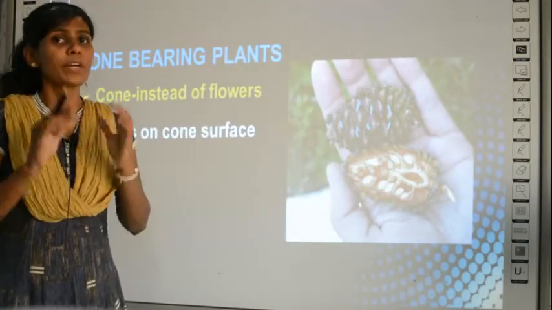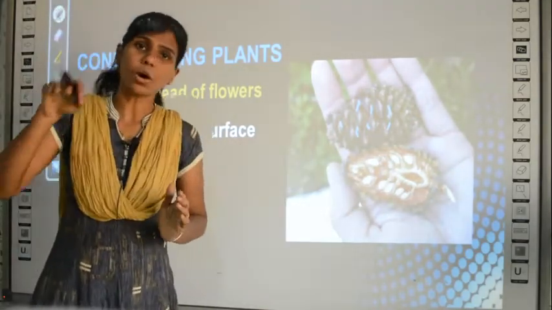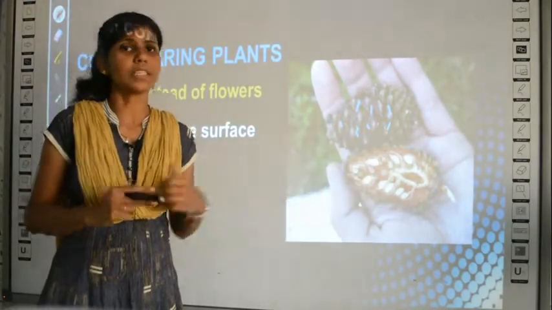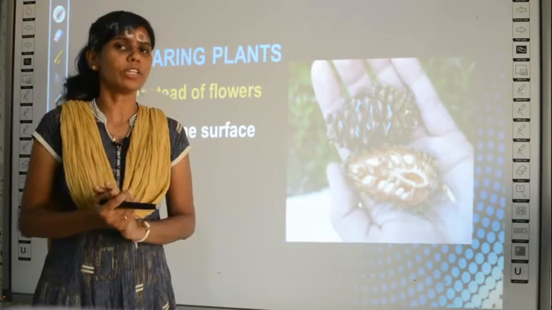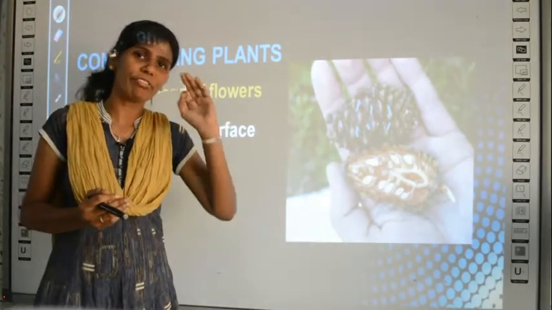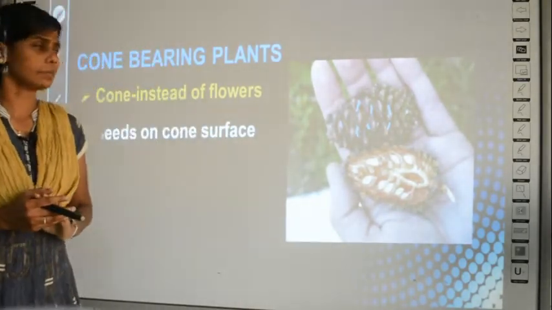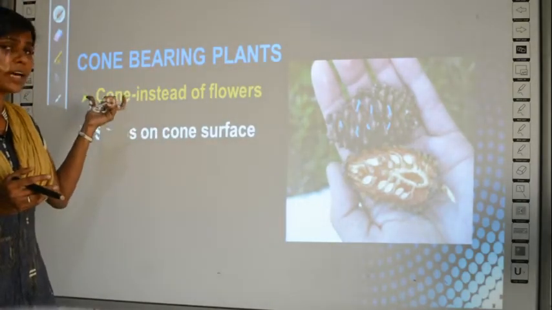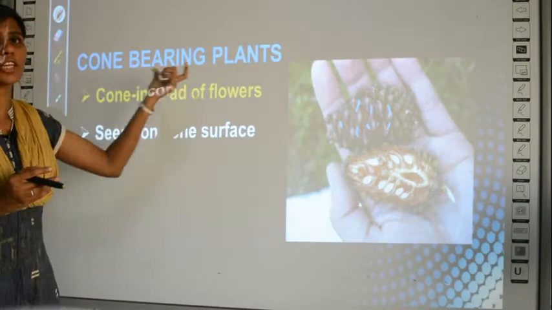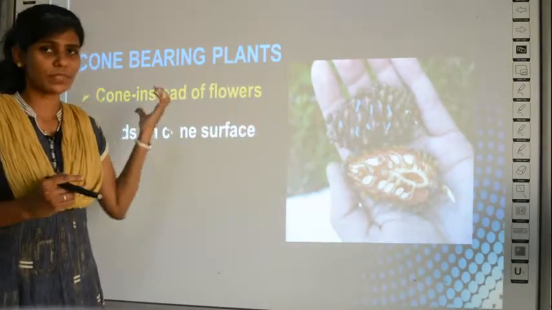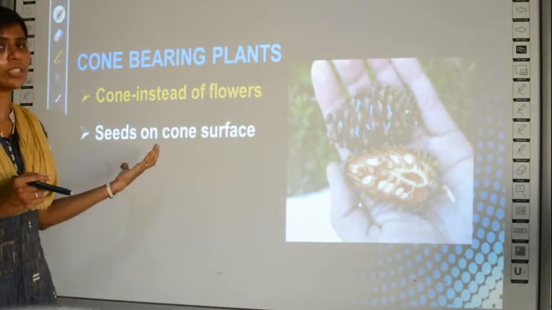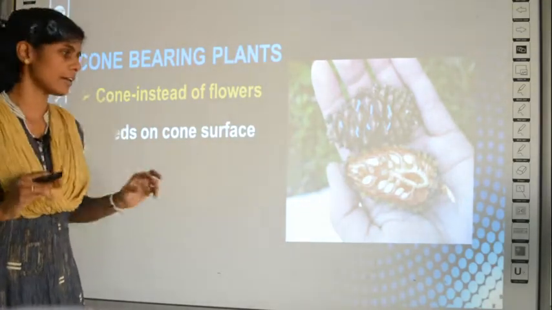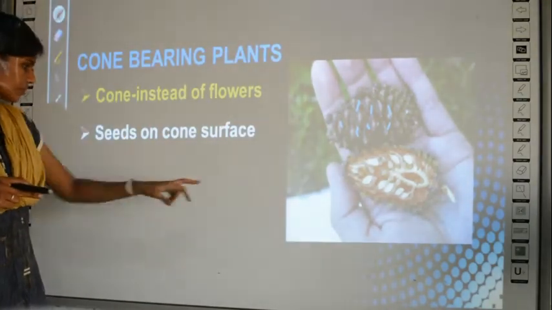So mostly the cones have seeds on their surface, but sometimes they are also present inside the cone. However, cones will definitely have seeds in them. Clear? So what properties have we studied? Cone bearing plants produce cones instead of flowers, and they have seeds mostly on their surface, but sometimes also inside the cones.